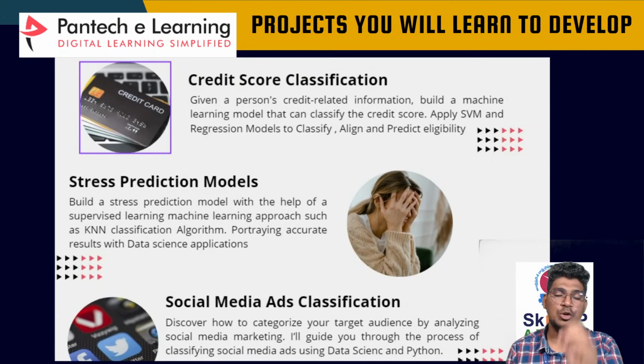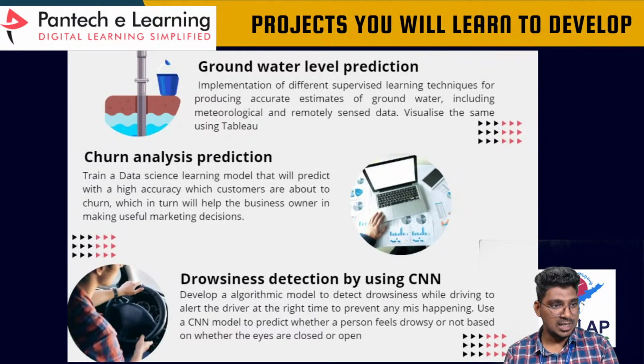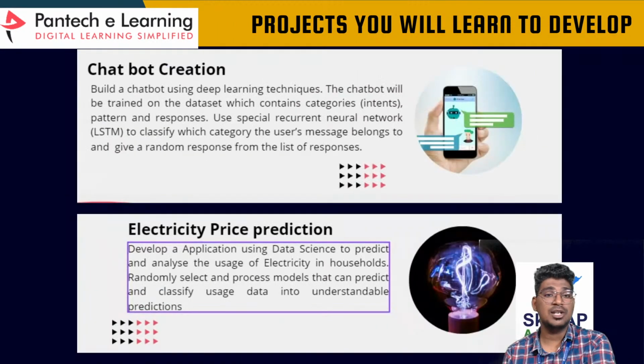We will discuss the complete procedure to create this target and stress prediction model, and also social media ad classification, groundwater level prediction, current analysis prediction, drowsiness detection using a convolutional neural network, chatbot creation, and electricity price prediction. These are the projects I'm going to discuss in this 30 days internship.